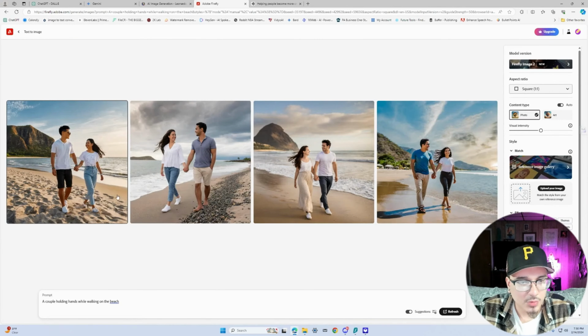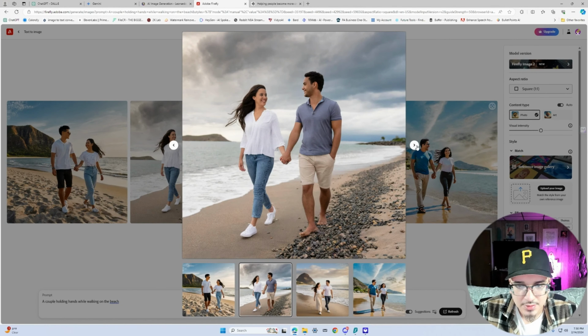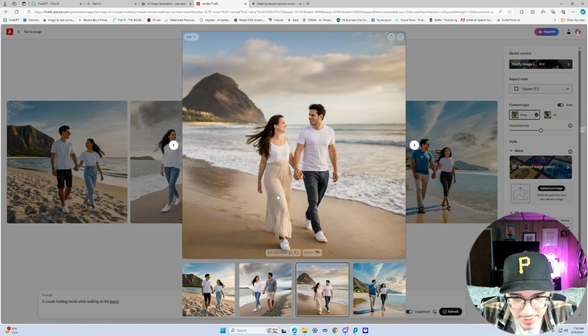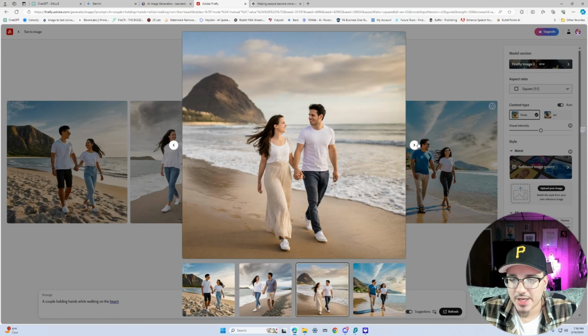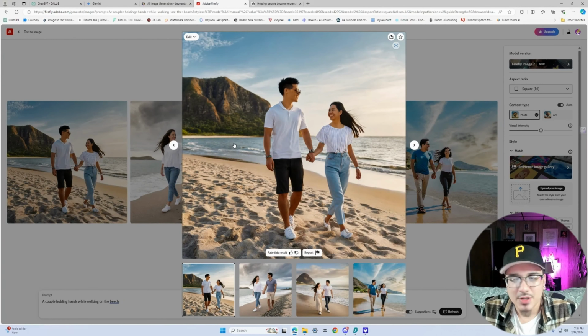All right, and moving on to Adobe Firefly. I'm starting to see sort of the same issue that I had with Leonardo. The background, the water, the sand, it all looks really realistic. But when the couples are holding the hands, it just looks like they morphed the hands together. Let's see. I guess that one's a little bit better, but yeah, see, no. It just morphs the hands together. So I would have to say, because the backgrounds look a little bit better,